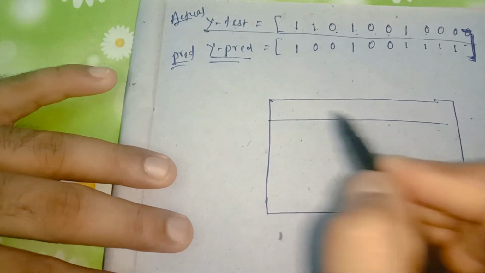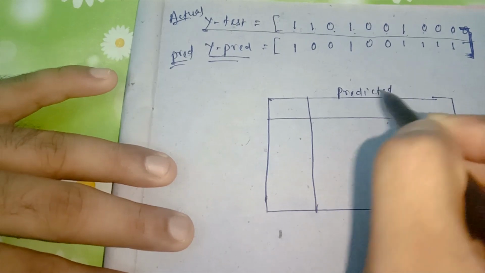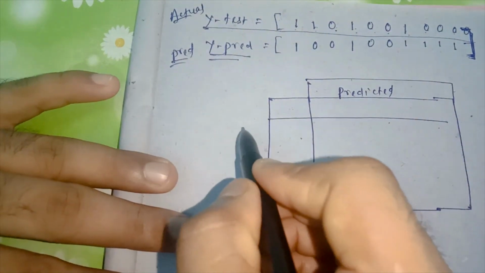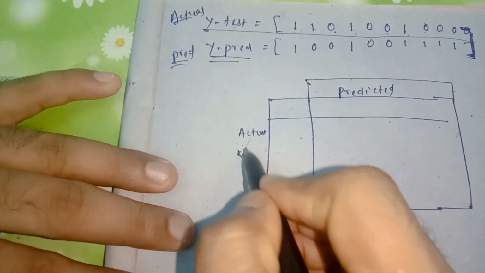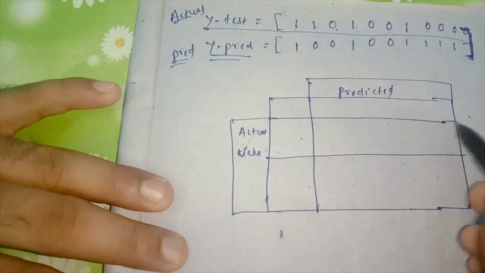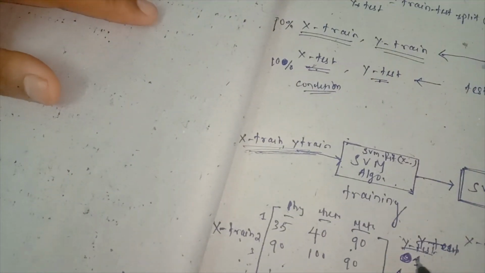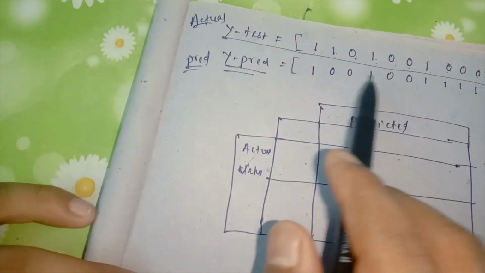Here this side represents the predicted part, and this part is the actual value. Remember, this is a binary classification problem, meaning every instance belongs either to class 1 or to class 0. So remember that two classes are there.